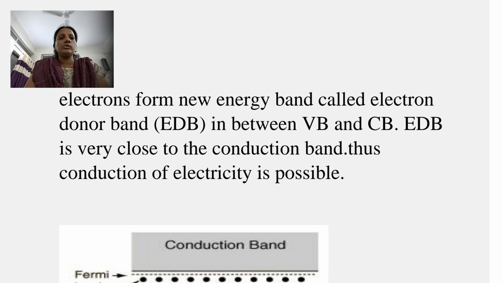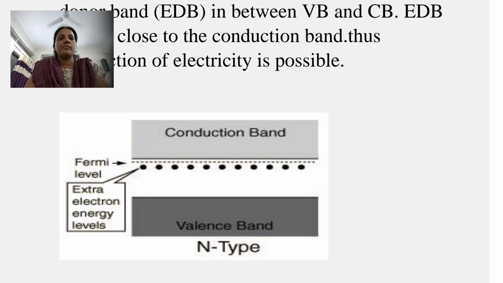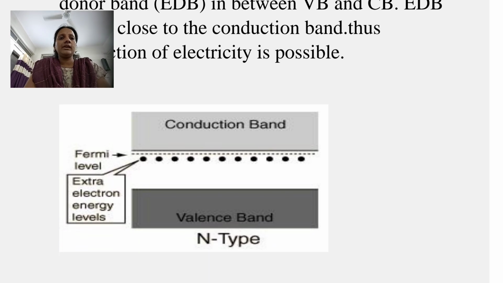This electron donor band is very close to the conduction band, thus conduction of electricity is possible in N type semiconductors.